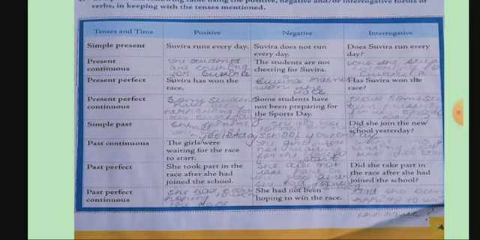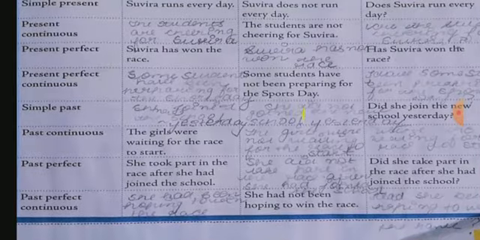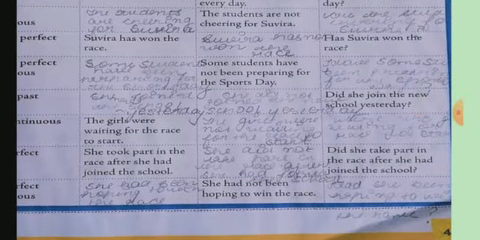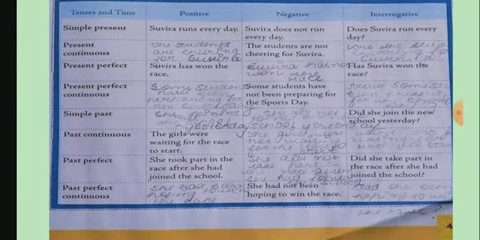Now past perfect continuous, same thing we will follow. In place of has, have we will use here had. So she had not been hoping to win the race. It means she had been hoping to win the race, and interrogative, had she been hoping to win the race. This is all about that table. Okay, you can see. Move to the next page.